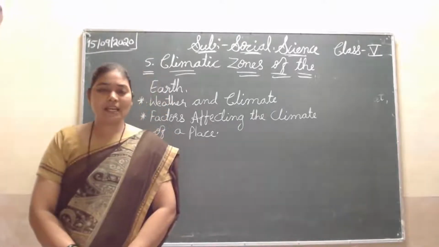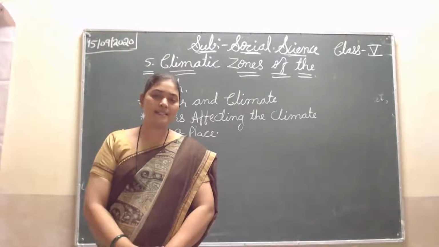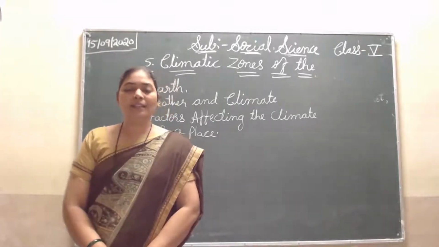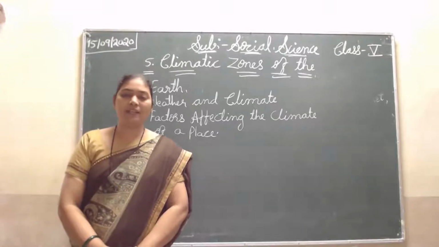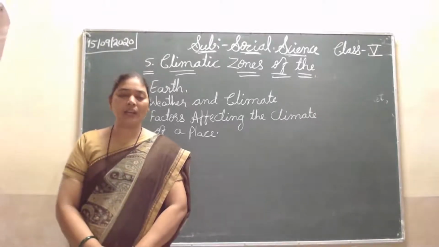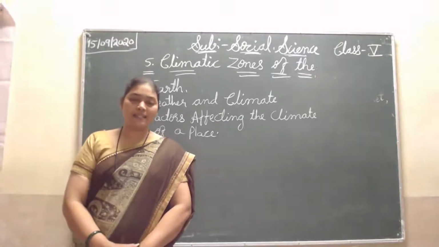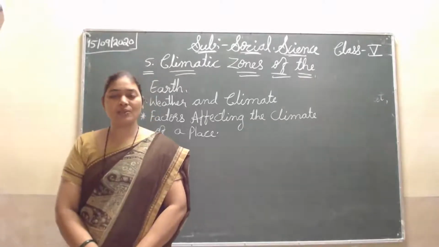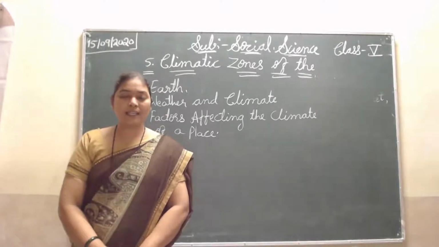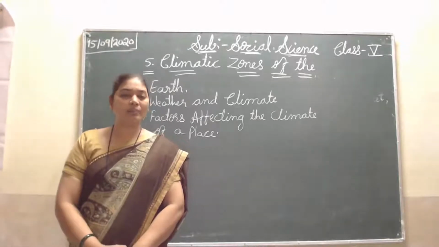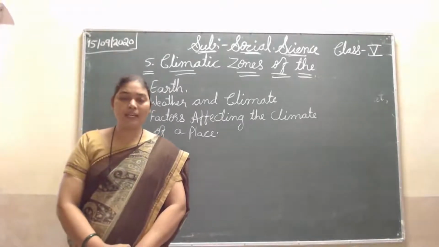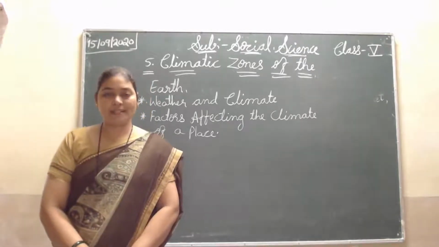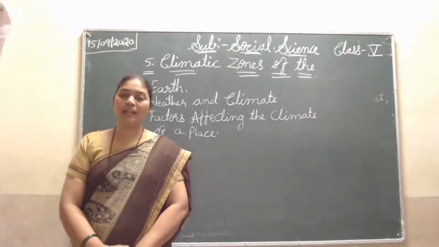In the previous class, I explained to you about the continents and oceans. In the continents, how they are, where they are situated, in which latitude and longitude. I told you all that. And then oceans, which is the biggest ocean and smallest ocean, and how many oceans there are. I hope you remember. Once again, I'm saying there are 7 continents and 5 oceans. So now that lesson is over.